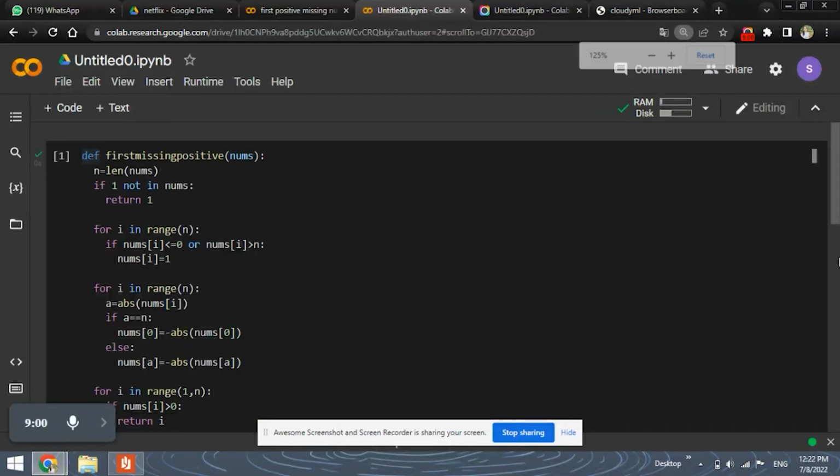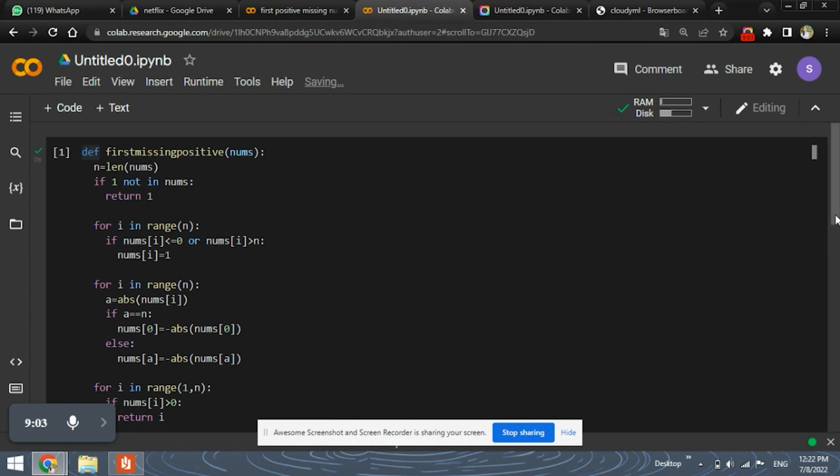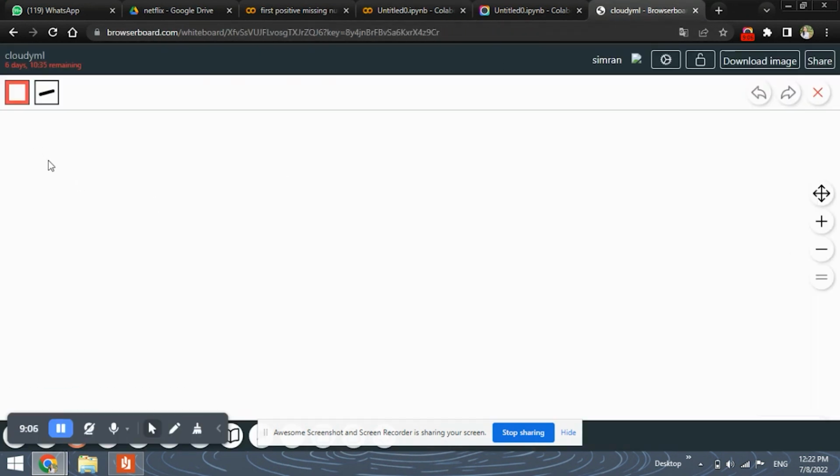Now let's understand the code in detail, what all steps are performed. First let's write down the list again, so that we can execute it properly. So nums equal to 1, 3, -5, then 0, 2, -1.